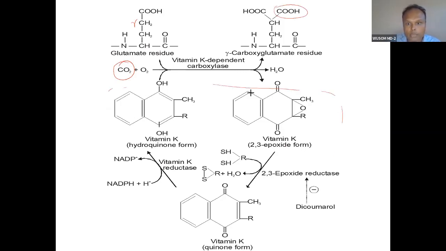This is vitamin K metabolism. Let's consider all of them as vitamin K for the time being. So vitamin K is utilized for carboxylation. That's it. Now vitamin K undergoes transformation. What will happen? Vitamin K will first be oxidized to epoxide, and this will actually be recycled. Vitamin K has to be recycled through the reductase enzyme: epoxide reductase, and then vitamin K reductase.